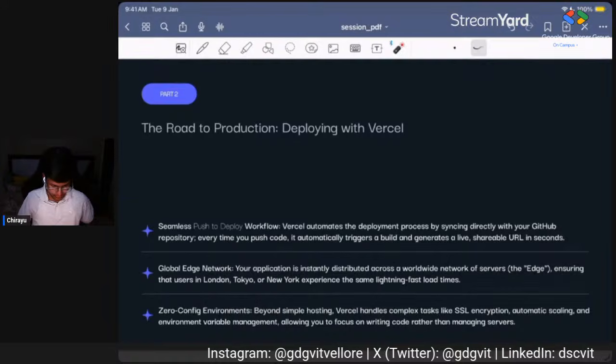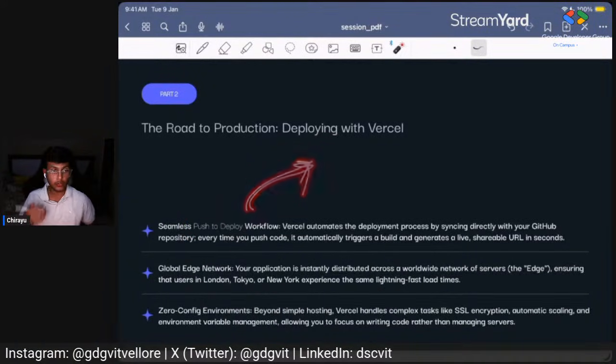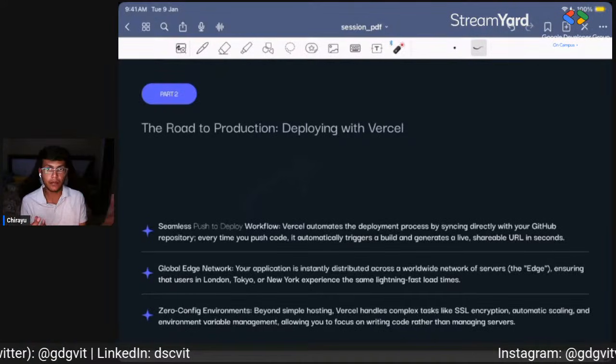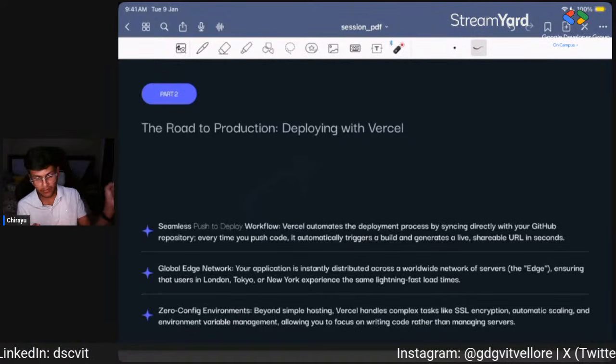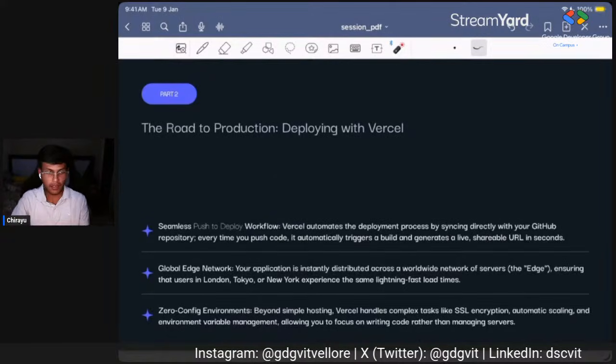We use push to deploy, which means we can push the code to GitHub, and then we can link our Vercel to our GitHub, and it will fetch everything from our GitHub and serve it to the clients which are requesting it. Okay, so yeah,